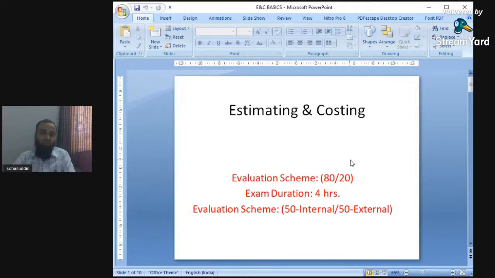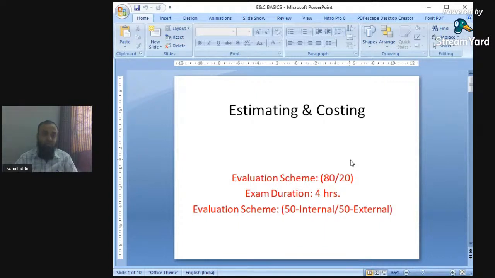As you see, the university exam has 80 marks questions, and the duration of estimating and costing is 4 hours. There is an internal and external evaluation scheme of 50 and 50 marks. Normally the practical subjects have 25 marks, but here estimating and costing has 50 marks internal as well as 50 marks external.